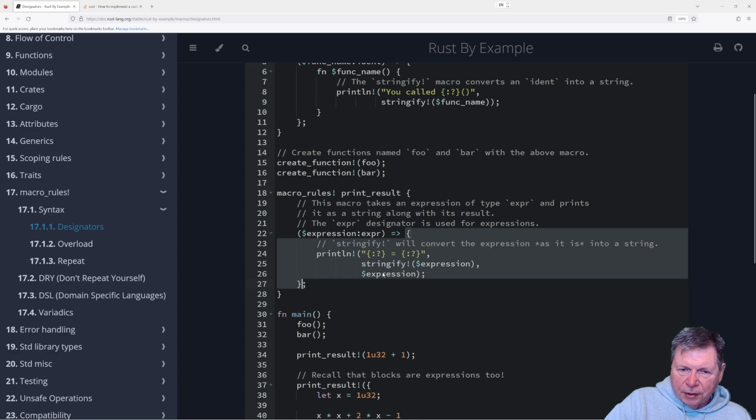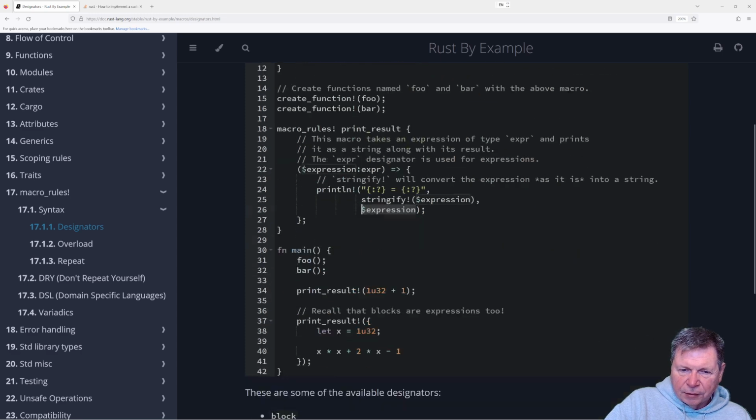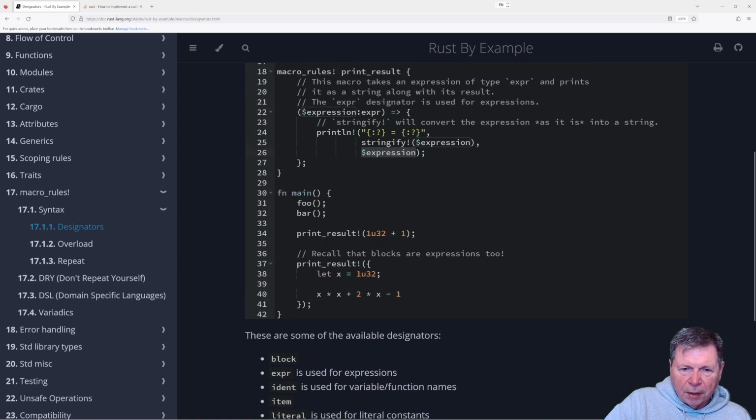Oh, is it going to execute the expression? Interesting. Okay. Foo and bar, print_result, recall that blocks or expressions to print_result, and so on.